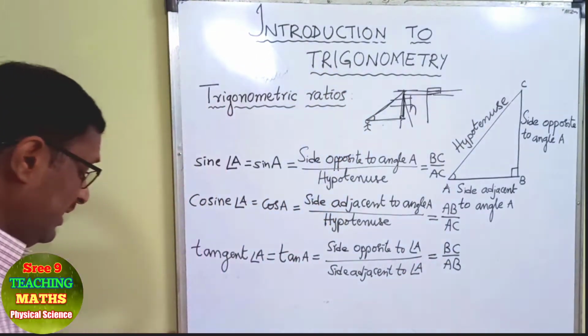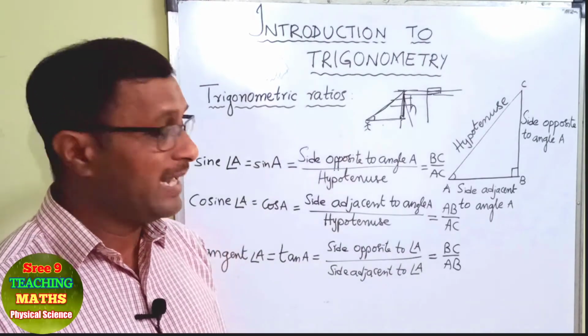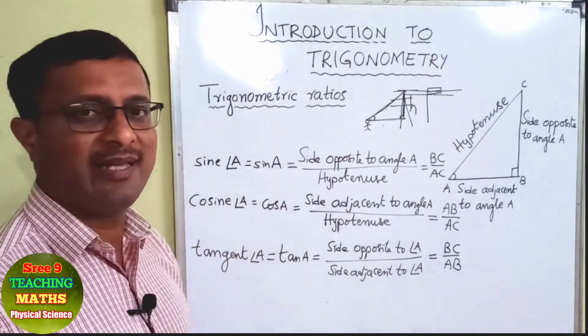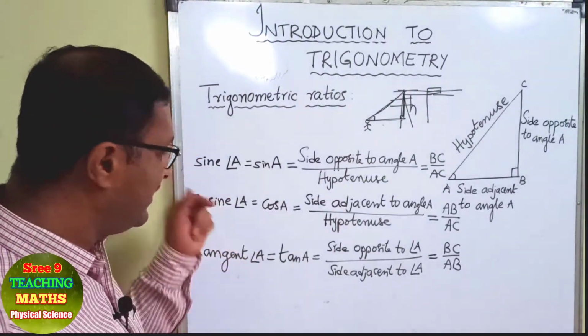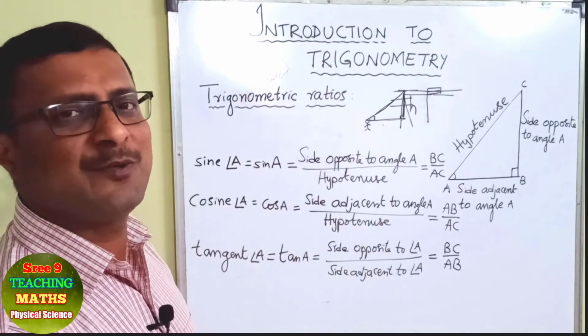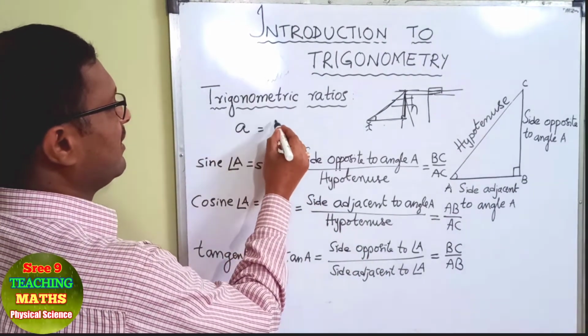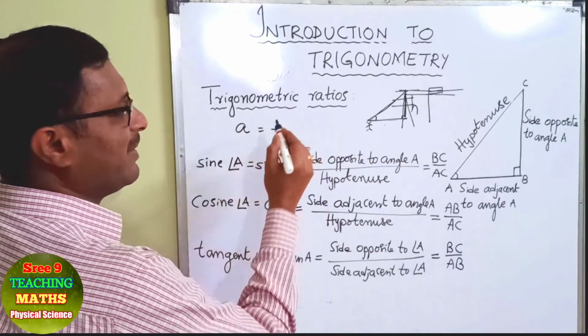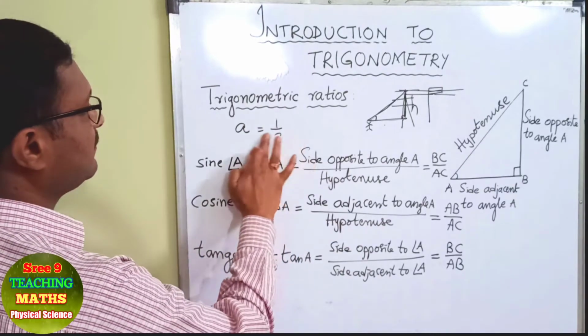So these three ratios are the important ratios, and three more ratios are there which are obtained from the reciprocals of these ratios. What is the meaning of reciprocal? You remember, it seems. What is the reciprocal of A? The reciprocal of A is 1 by A. So like this, here we will define.